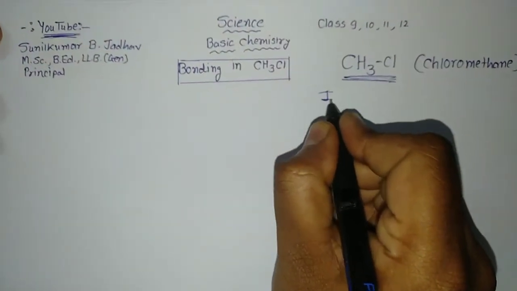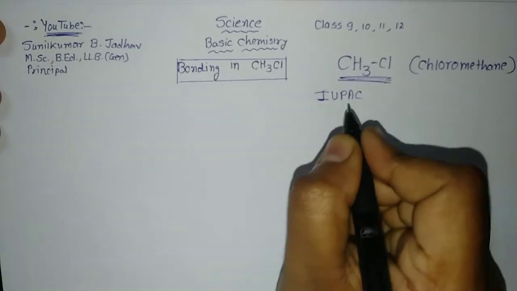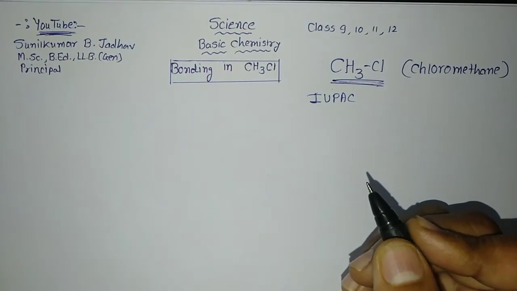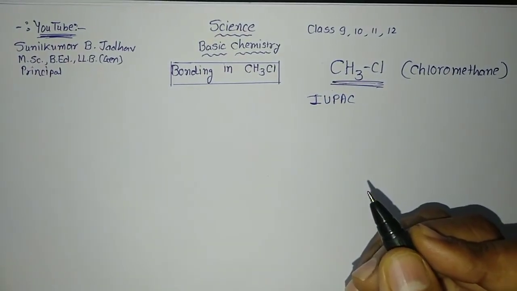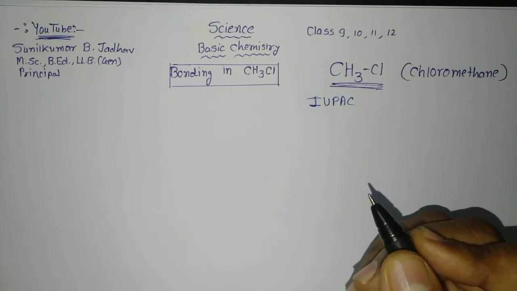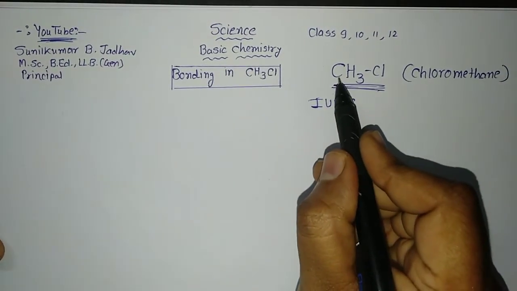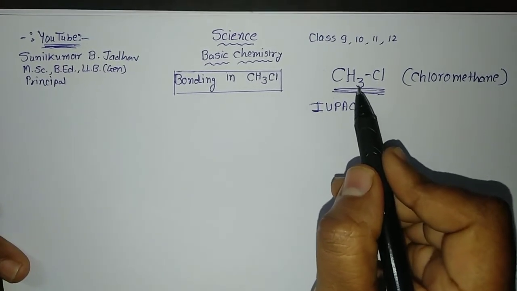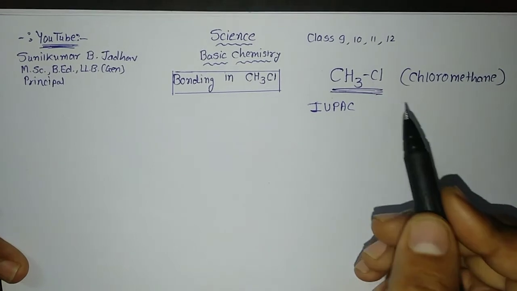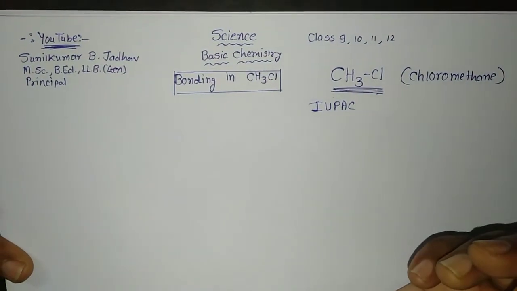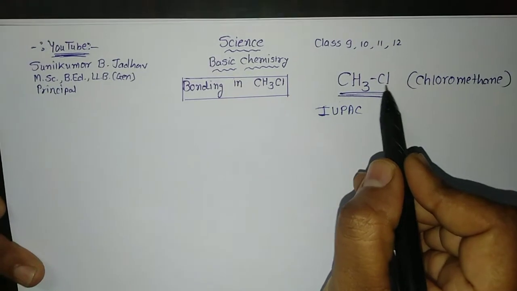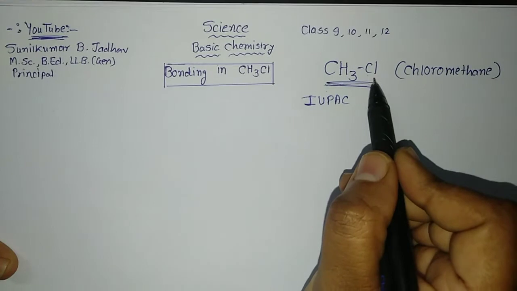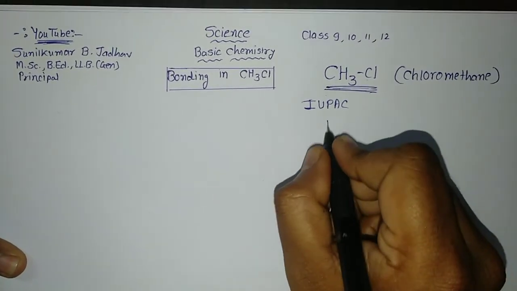But while we are talking about the IUPAC name, IUPAC means International Union of Pure and Applied Chemistry, which has given certain rules for the nomenclature of any compound of chemistry. Here we are talking about organic compounds. For one carbon we call it methane, for two carbon ethane, three carbon propane, butane, pentane, hexane, heptane, octane, that way. Along with that you can see a halogen group is attached. So how can you write the IUPAC name of such a compound? We will use first a prefix,